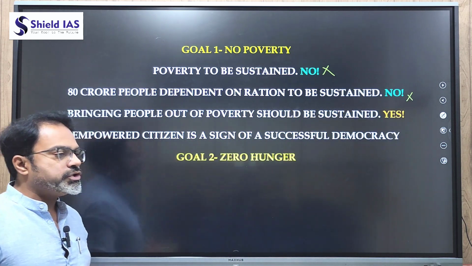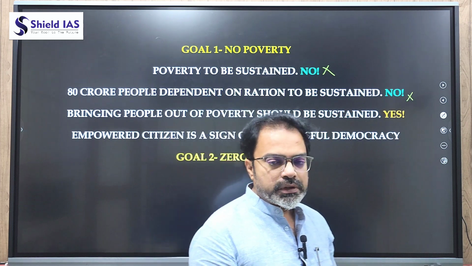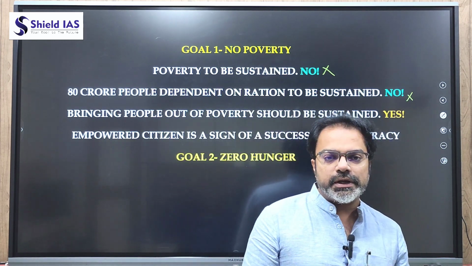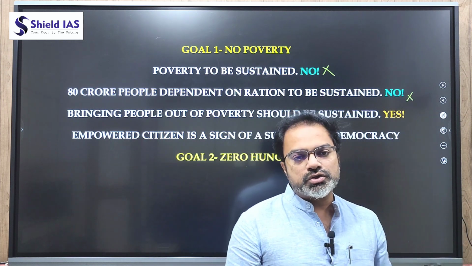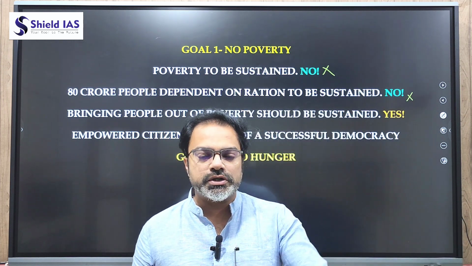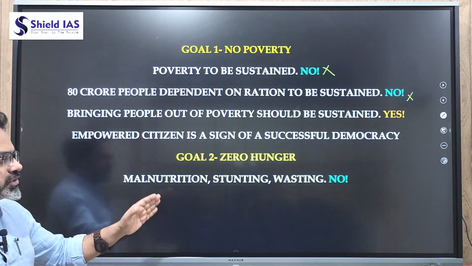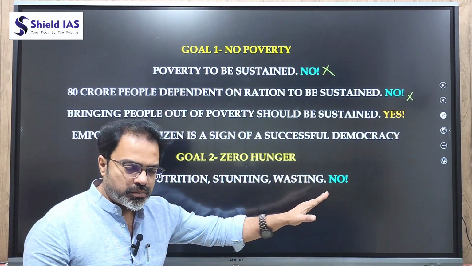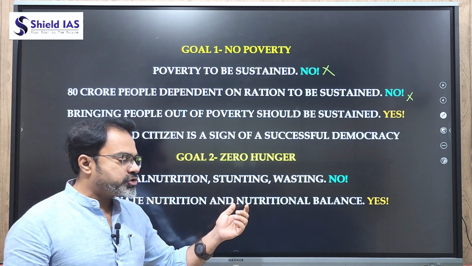So goal number 2 is zero hunger. There is malnutrition, there is undernutrition, there is stunting, there is wasting, imbalanced nutrition. Are these to be sustained? No. So what is to be sustained is balanced nutritional intake, adequate nutrition. So should malnutrition, stunting, wasting be sustained? No. But what is to be sustained? Adequate nutrition and nutrition balance.